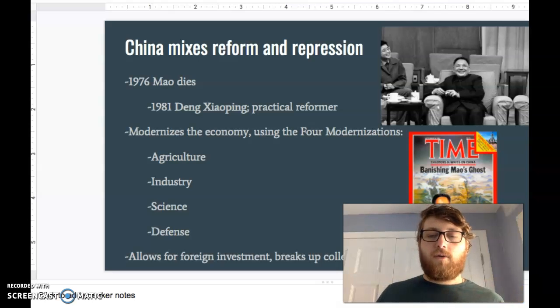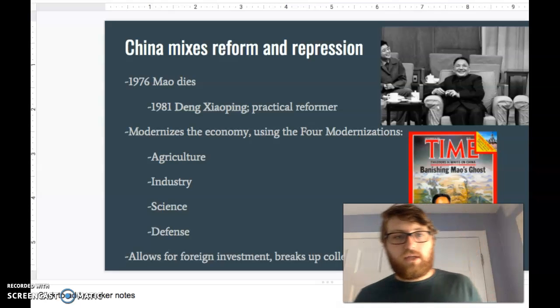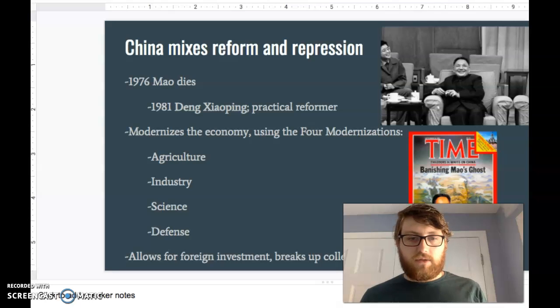Okay, and he also wants to modernize their defense systems, right? You see many of the largest superpowers in the world, they have a very modern army. If you want to be a superpower yourself, you need to have a modernized army. So that's what Deng will do.